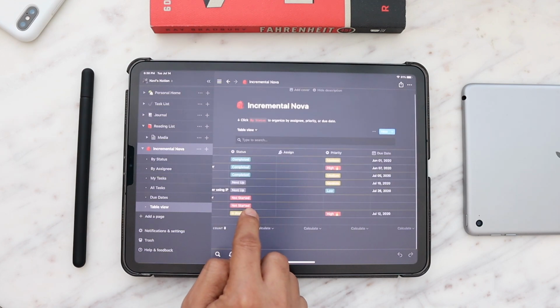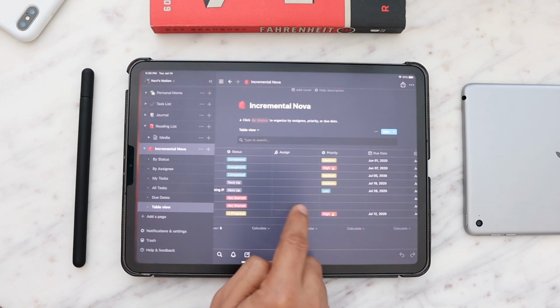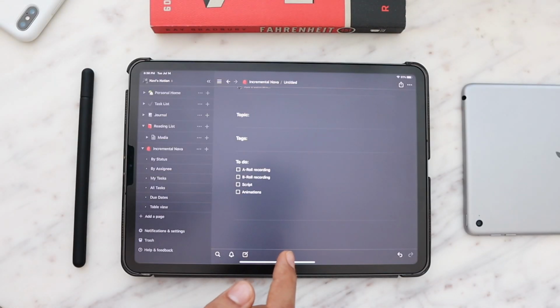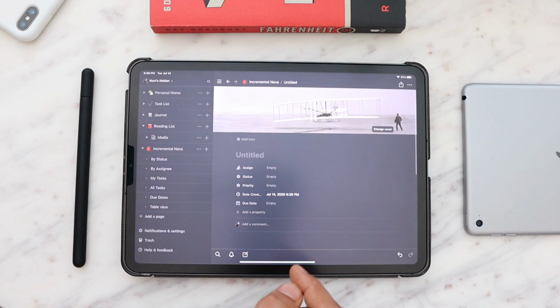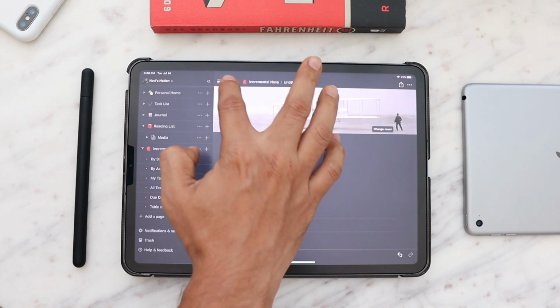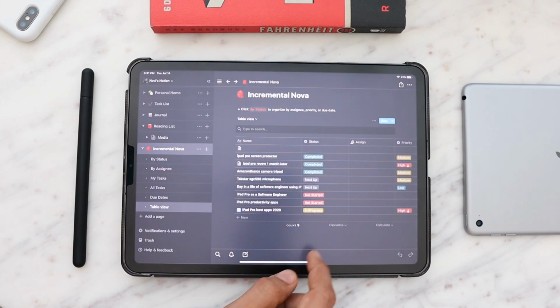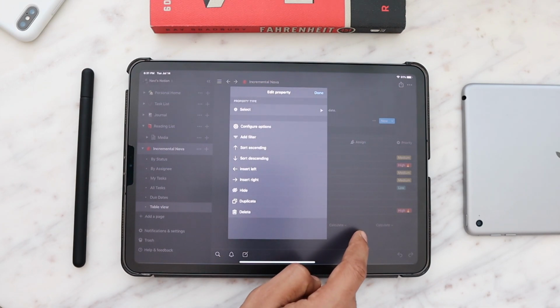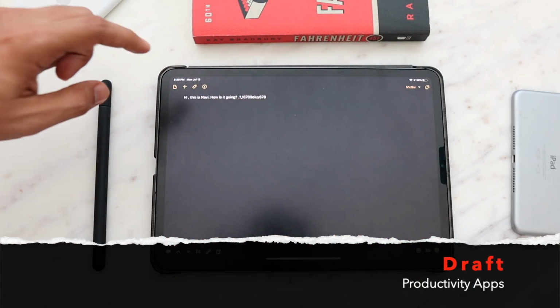I don't want to make it too complicated. That was just the programmer inside me talking. And if you really want to know more about all the powerful features Notion provides, let me know in the comment section. I can make a dedicated video in which we can go through all the features of Notion in detail.